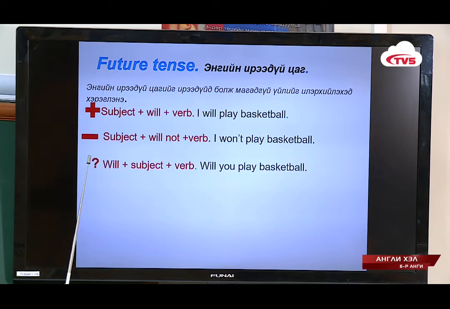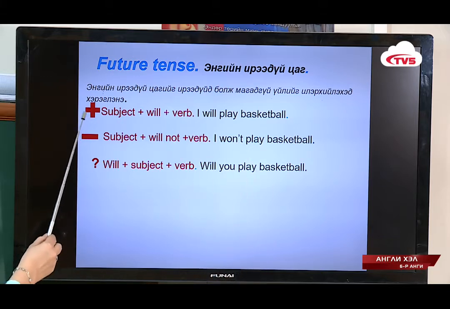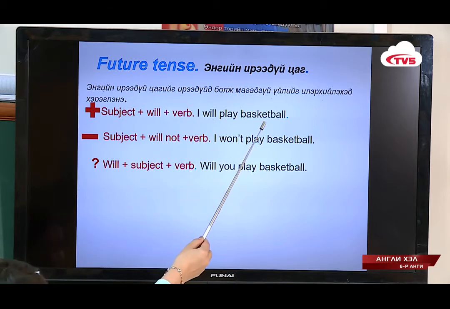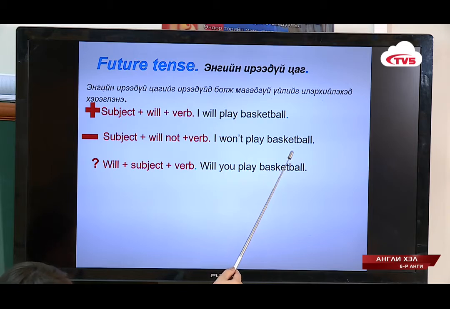Question sentence. So will plus subject plus verb. Okay, there is an example. Will you play basketball? So the question here is will plus subject, you, plus verb, play. Okay, will you play basketball? Positive, negative, question sentence: I will play basketball. I won't play basketball. Will you play basketball?